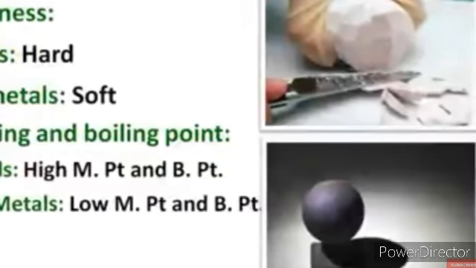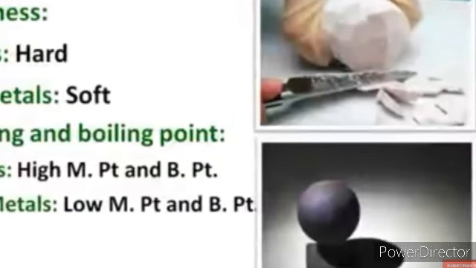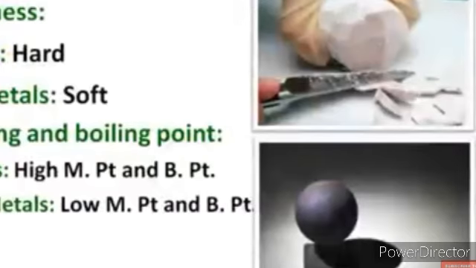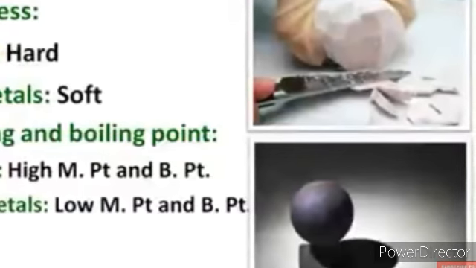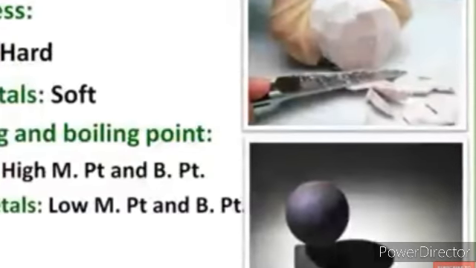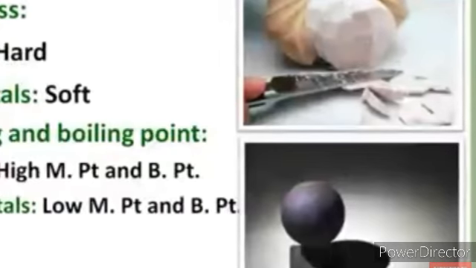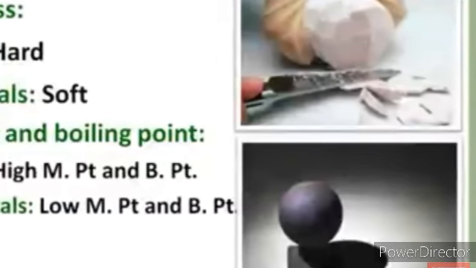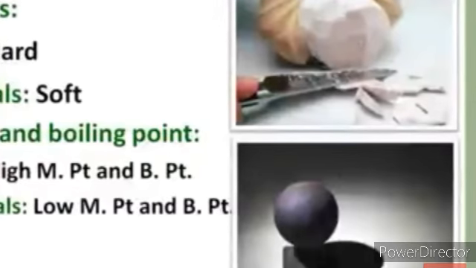Now we talk about melting and boiling point. That means the amount of heat we need to melt it and the amount of heat we need to boil it. But what is the temperature at which they melt or boil? Metals are usually hard, therefore their melting point is high, and their boiling point is high too. Non-metals are actually soft, so as compared to metals, they have a low melting point and boiling point.